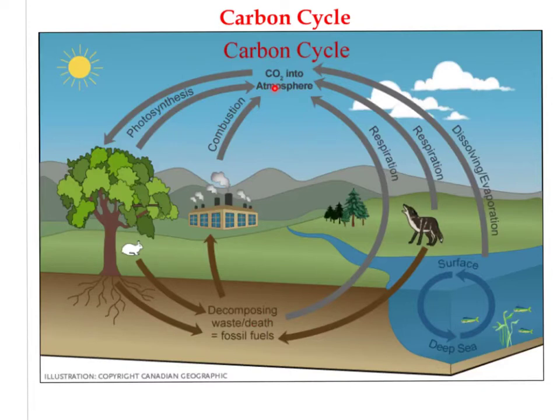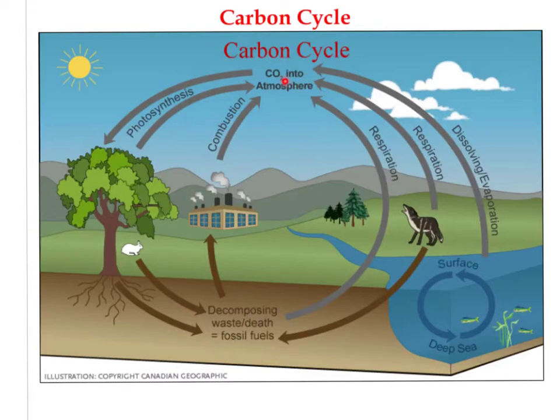The other way the CO2 gets re-released back into the atmosphere would be cell respiration. And we have cellular respiration going on with all kinds of organisms. The photosynthetic autotrophs also carry out a little bit of cell respiration that releases CO2 back into the atmosphere. Obviously, the heterotrophs release CO2 back into the atmosphere, and so do decomposers through their cell respiration processes. CO2 is re-released back into the atmosphere.